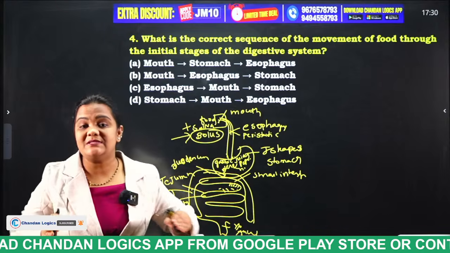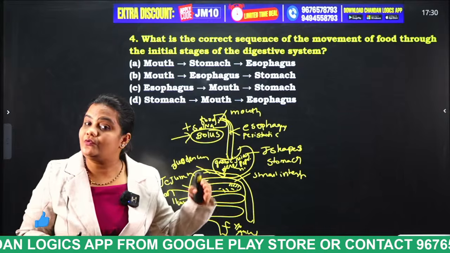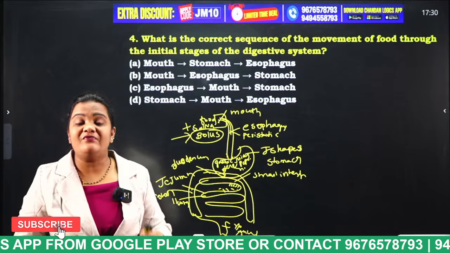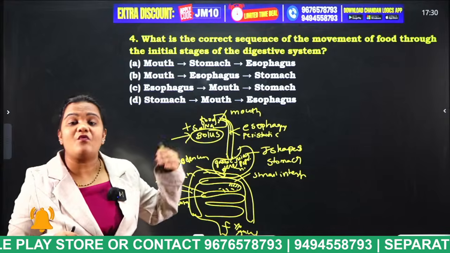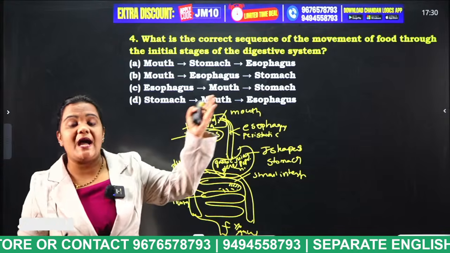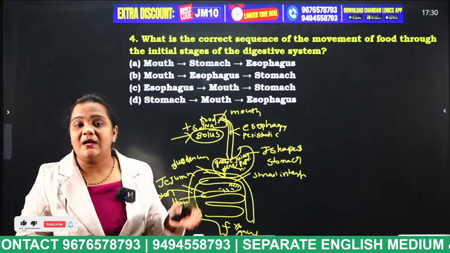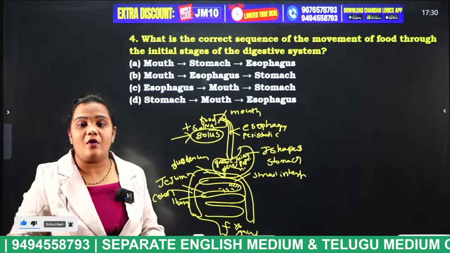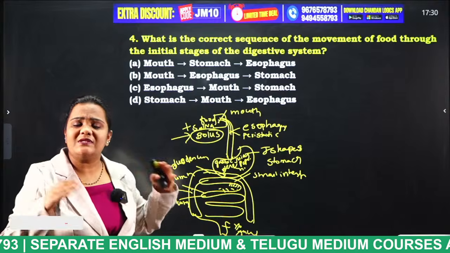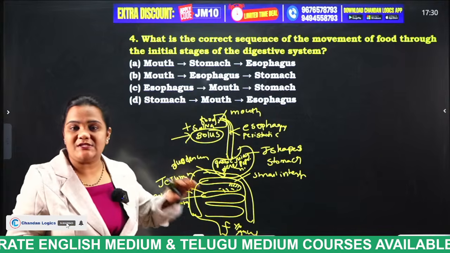So, what happens in the ileum, students? Vitamin B12 will be absorbed, and finally the extra water and wastage will enter the large intestine, and finally it will come out in the form of fecal matter. Okay. So, this is what is happening in the human digestive system.